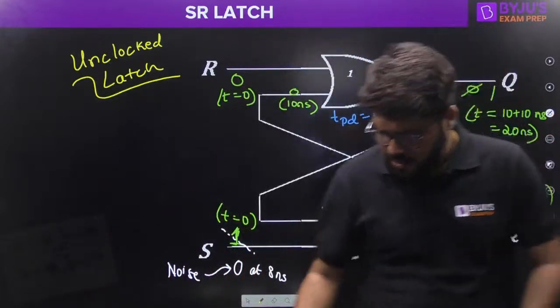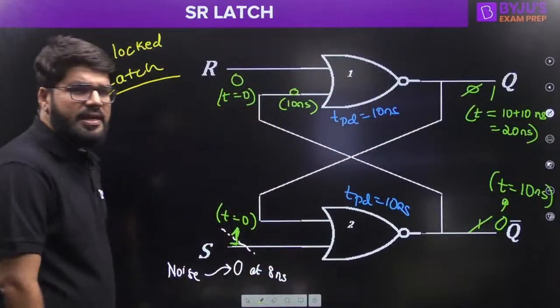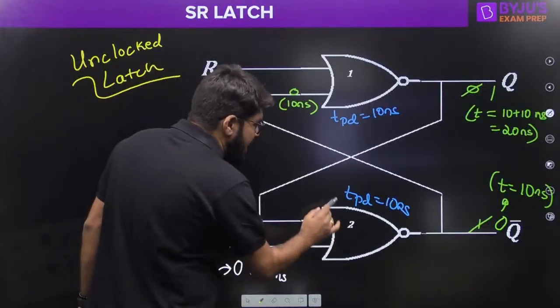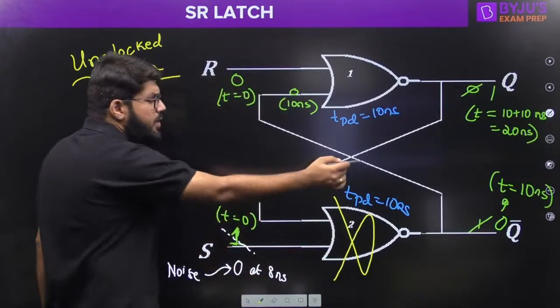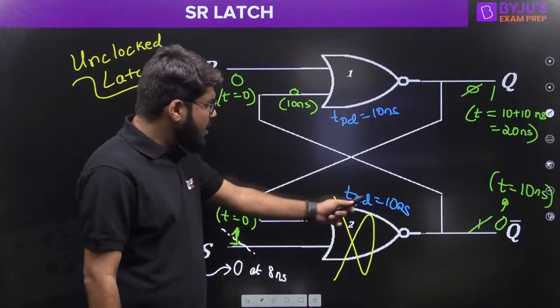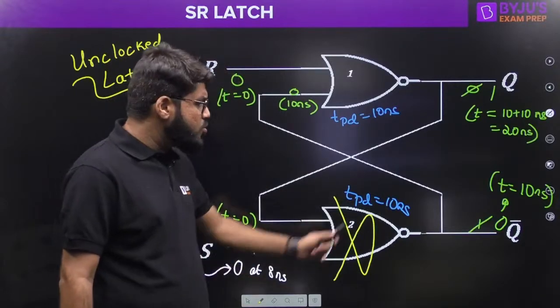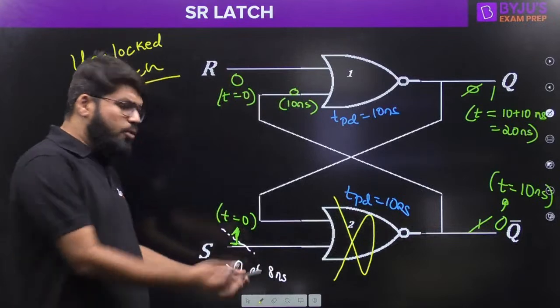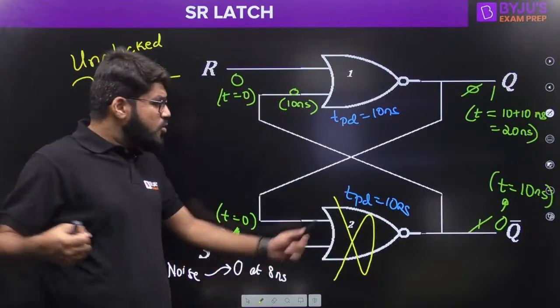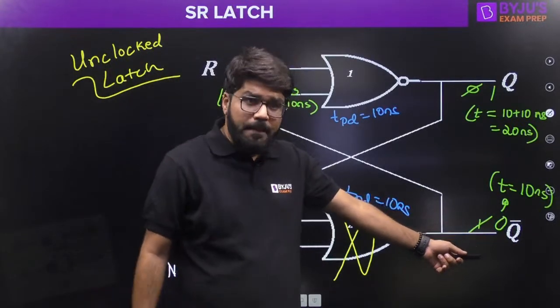What is the end result? At 8 nanoseconds, even this NOR gate has not produced the output. The time required by this NOR gate is 10 nanoseconds to change the state, and you are already pulling back the input at 8 nanoseconds. So will this make the complete transition? Maybe not.